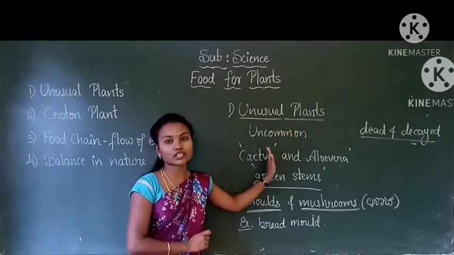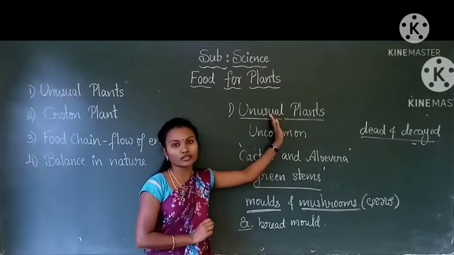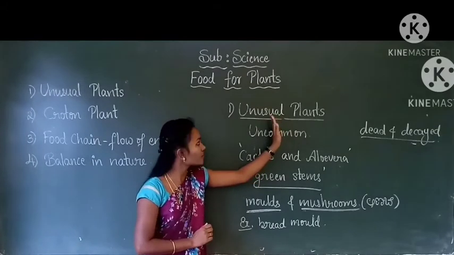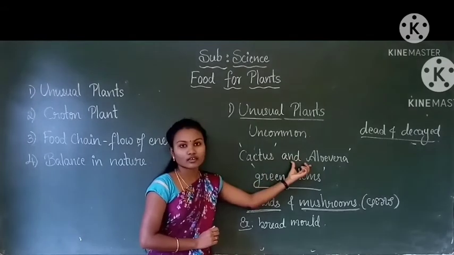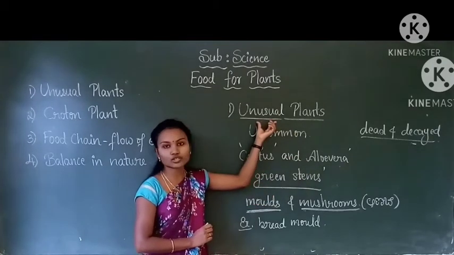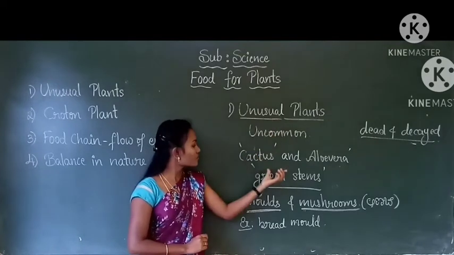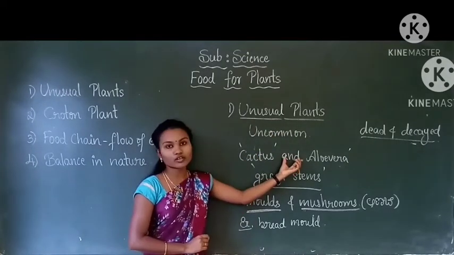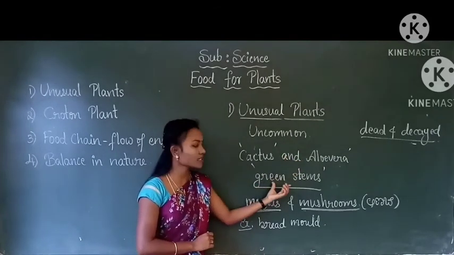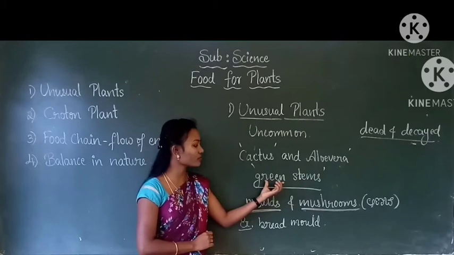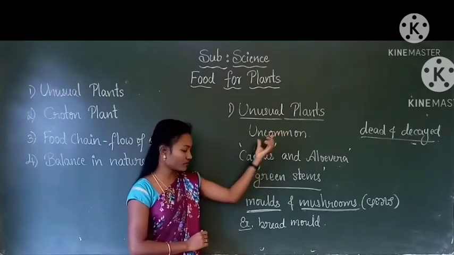So once again I will tell you, listen carefully. Unusual means uncommon. It is not common. Cactus and aloe vera are examples of unusual plants because they don't have leaves. They prepare their food in green stems because they don't have leaves.